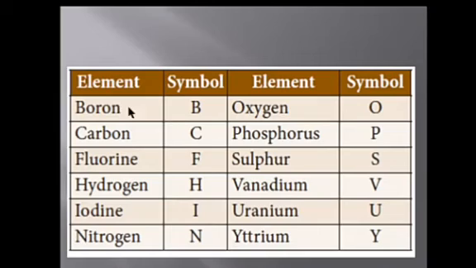See, many symbols were taken from the first letter, capital letter, of the name of the element. Boron, B, carbon, C, fluorine, F, hydrogen, H, iodine, I, nitrogen, N. Like this, the elements were named by the first letter. Symbols of the elements were taken from the first letter of their names.